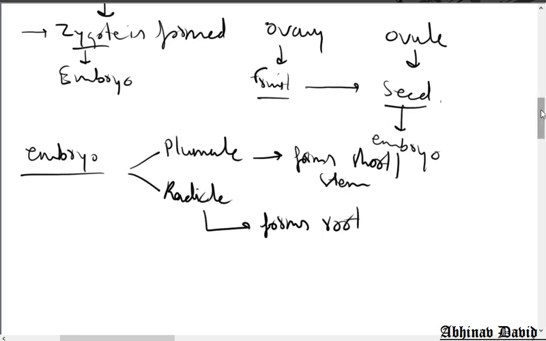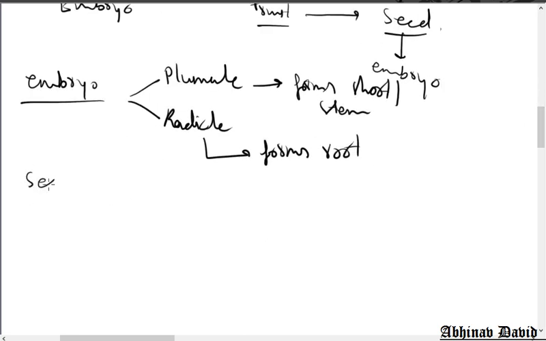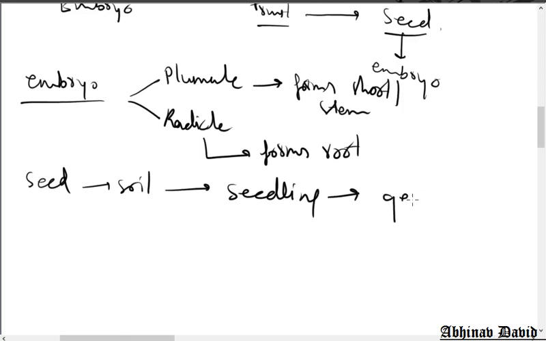When we put the seed in the soil, it changes into a seedling. This process is called germination. When we sow the seed in the soil, a seedling is produced after a certain time, and that process is called seed germination.